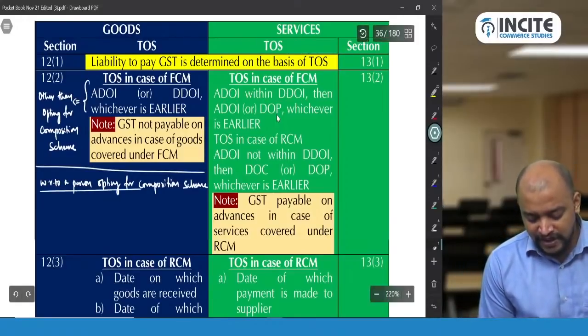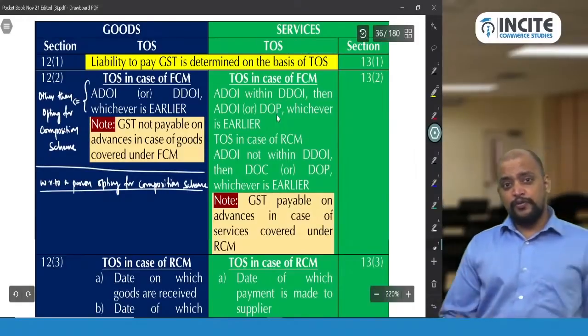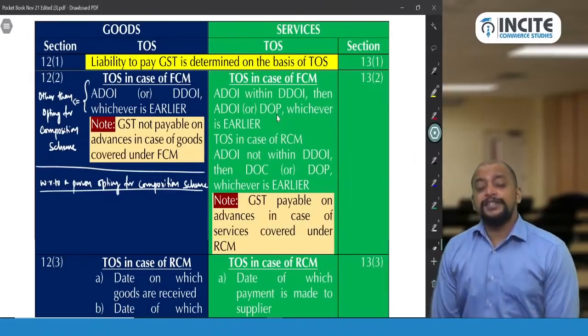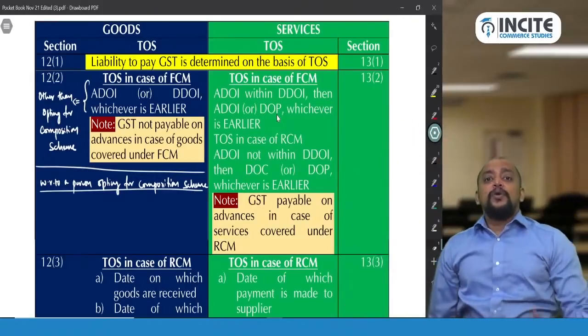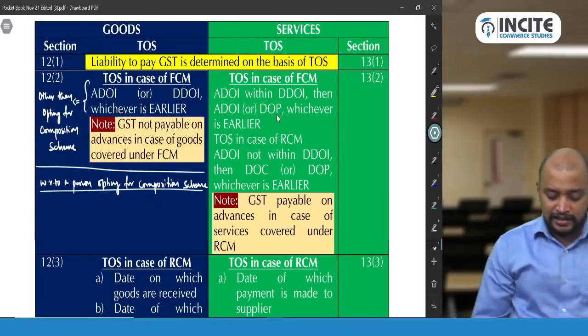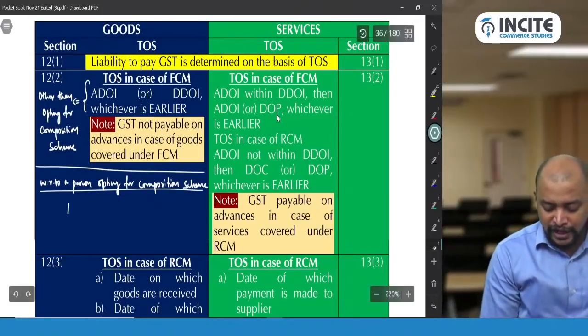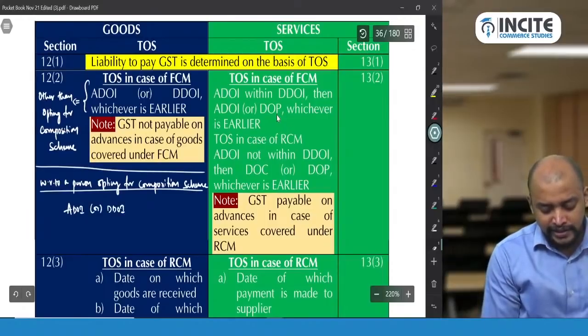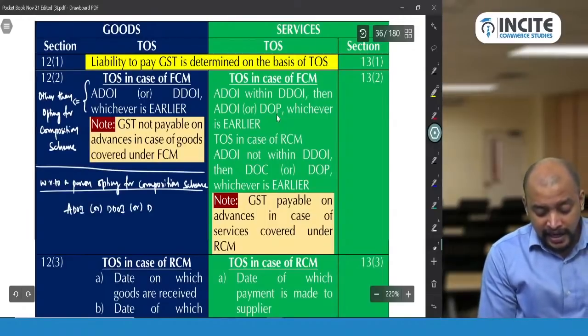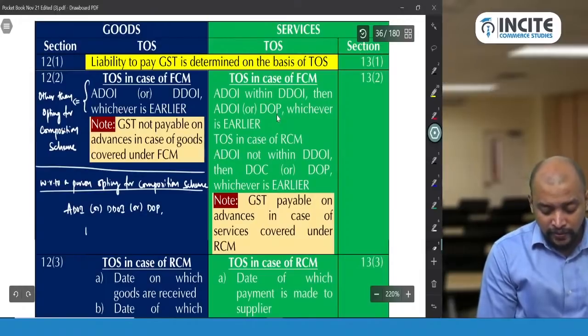So the time of supply will be due date of invoice or actual date of invoice or date of payment, whichever is earlier.